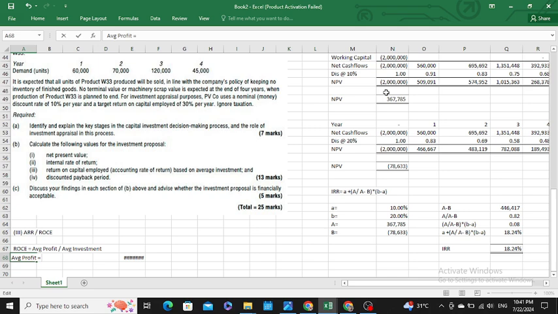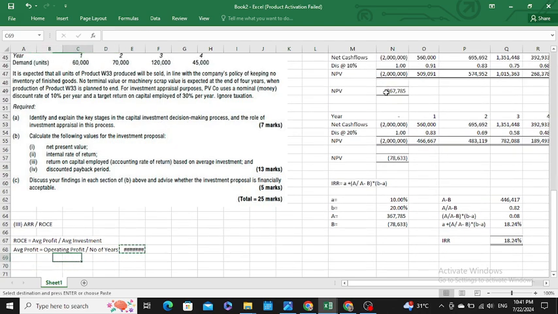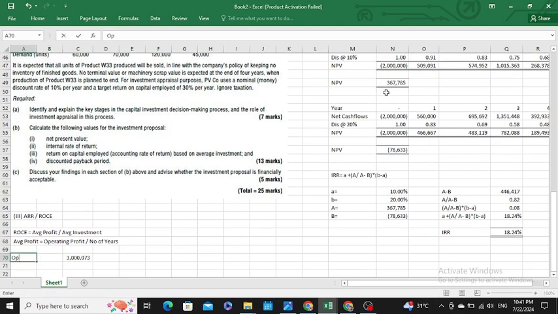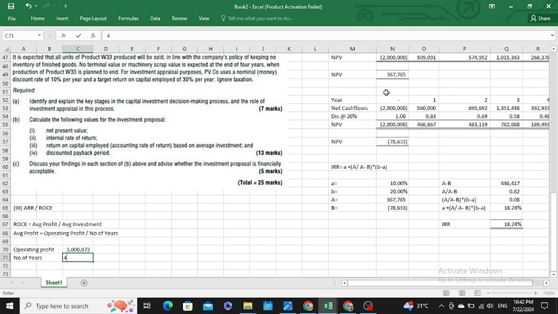My operating profit would be divided by the number of years. For example, my operating profit is divided by the number of years. It is a 4-year project.